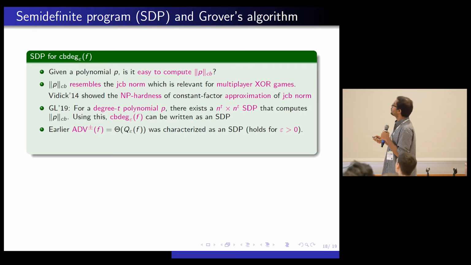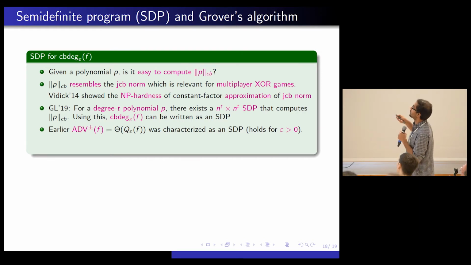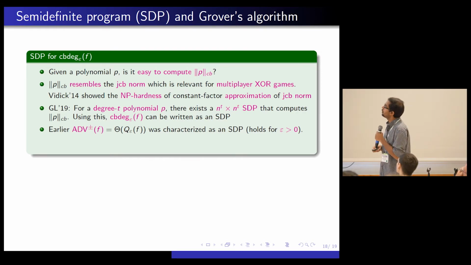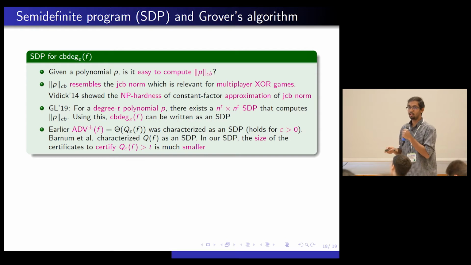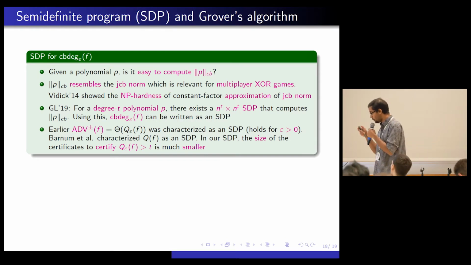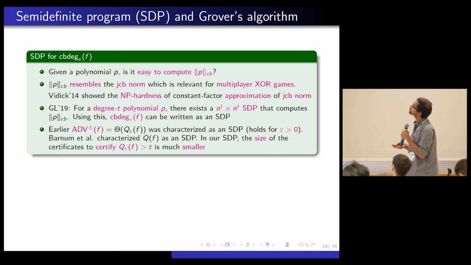But the first thing is, again, this equality holds only for epsilon strictly greater than 0, whereas our SDP, or the SDP of Gribling and Laurent, works for every epsilon, not only epsilon greater than 0. There was another SDP, Barnum et al., where they characterized quantum query complexity as an SDP back in 2003. But what's nice about our SDP is if you'd like to certify that quantum query complexity is at least T, the certificates in our SDP are much smaller than the certificates in the one by Barnum et al.